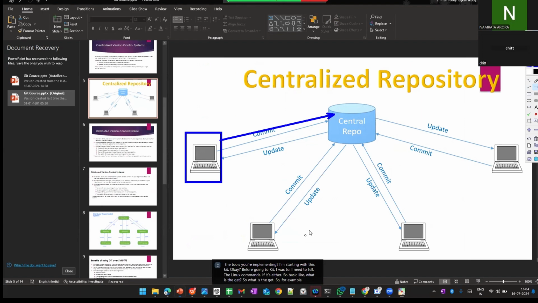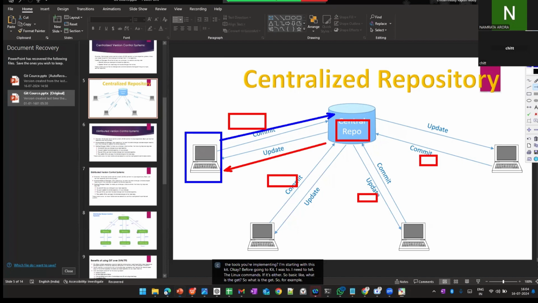Developer one made changes, like changes one. This will be changes two, and this will be changes three, changes four. So four developers are working at a time, pushing changes to the central repository and pulling changes from the central repository to the local. This is the basic architecture, so there is no confusion from here.